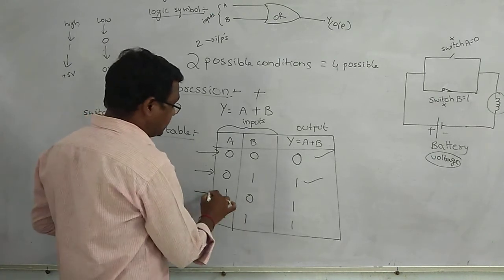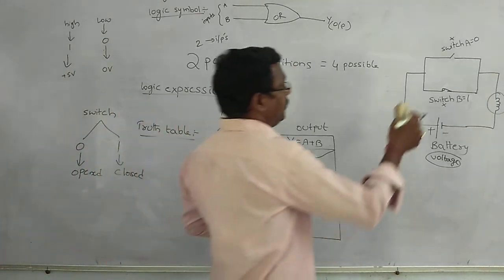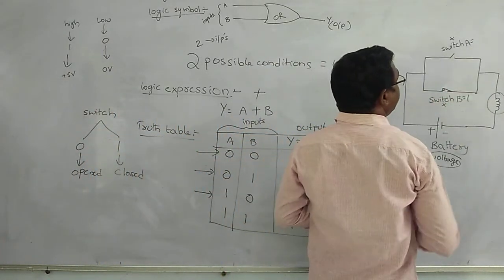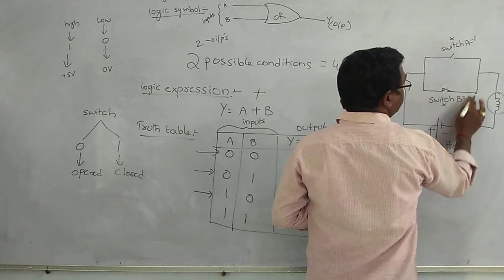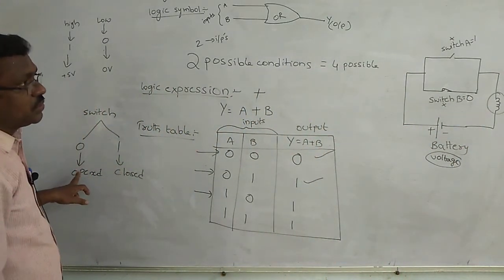Next, third case, A is equal to 1 and B is equal to 0.